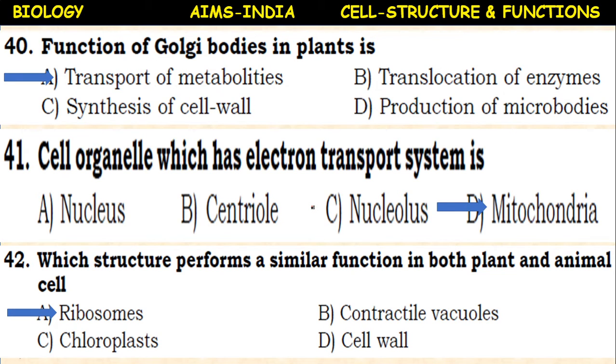What is the function of ribosomes? The ribosomes' main function is synthesis of proteins. So these ribosomes are called protein factories of the cell. Ribosome function is similar in both plant and animal cells, that is protein synthesis.